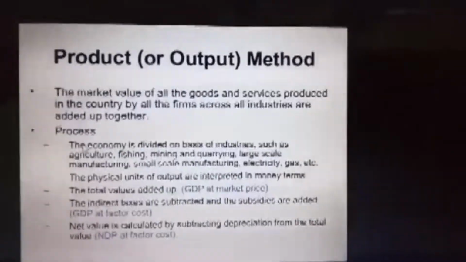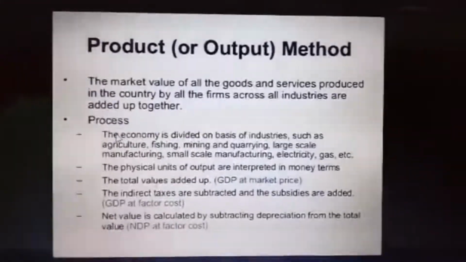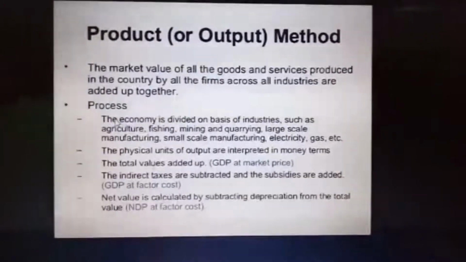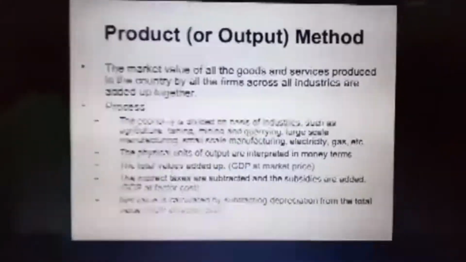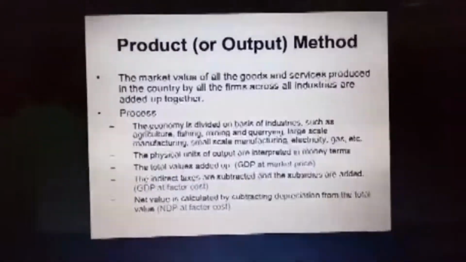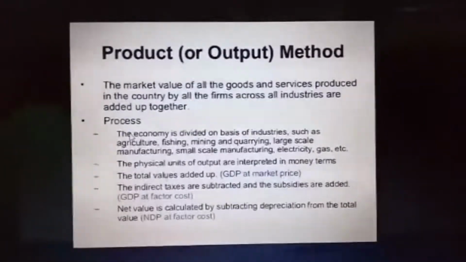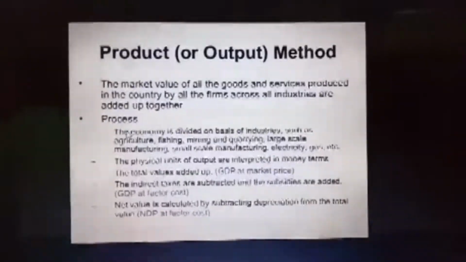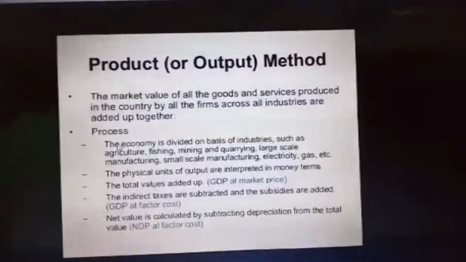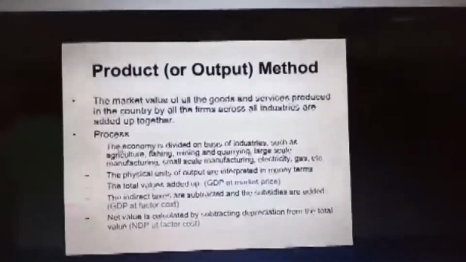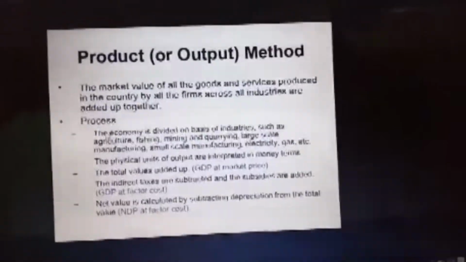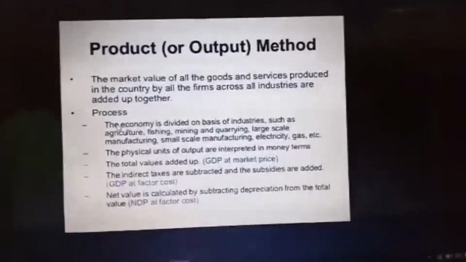There are 64 agricultural commodities taken into account. They calculate the output of each commodity, the gross value of each commodity, and the area of cultivation. Everything is taken into consideration, and certain things are deducted by the product method when they calculate the gross value of 64 commodities: the cost of seeds, manures, fertilizers, market charges, repairs, and depreciation are deducted from the gross value when they calculate the output of the economy.